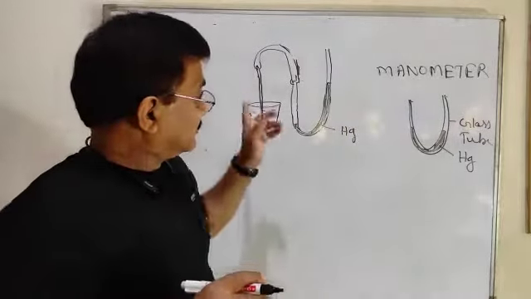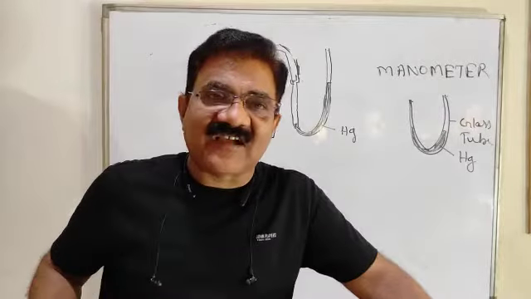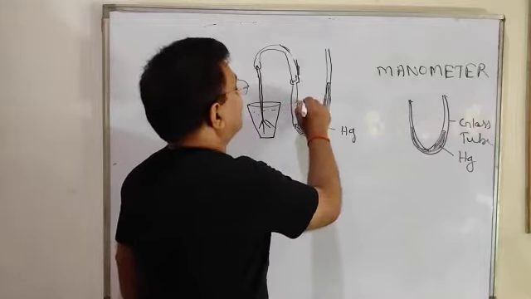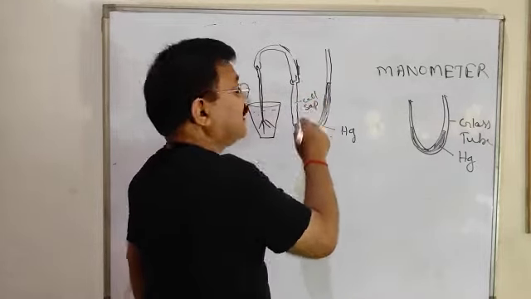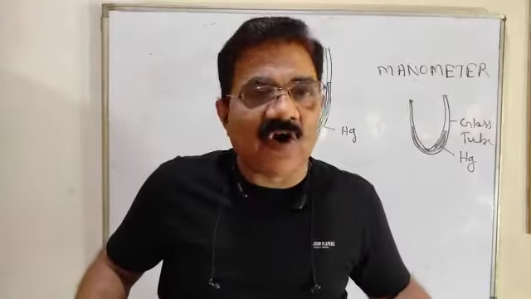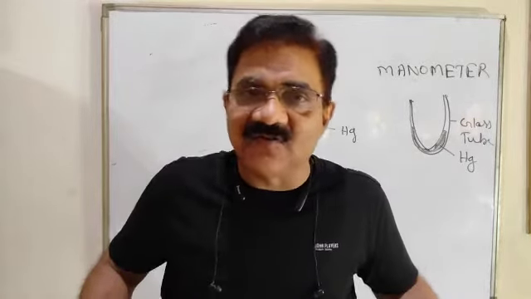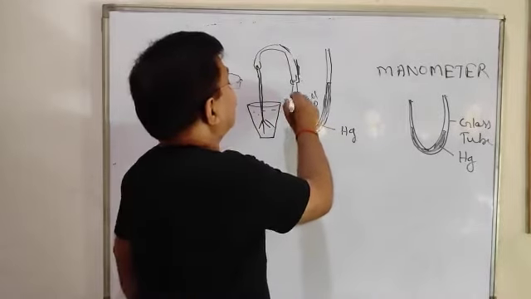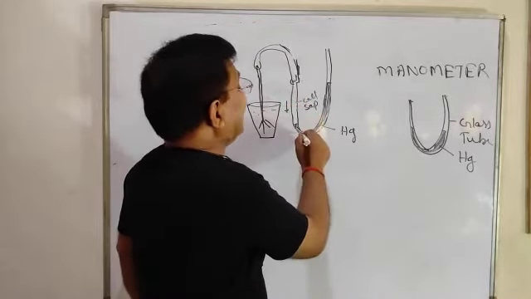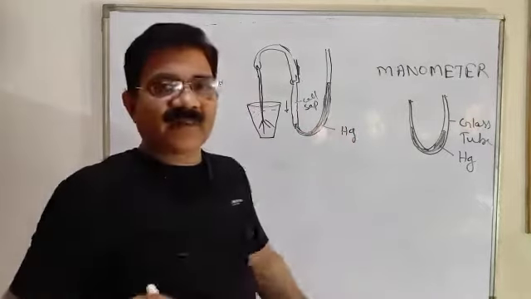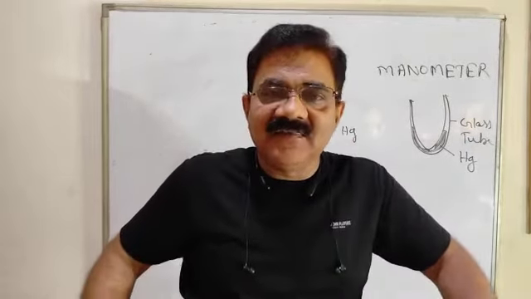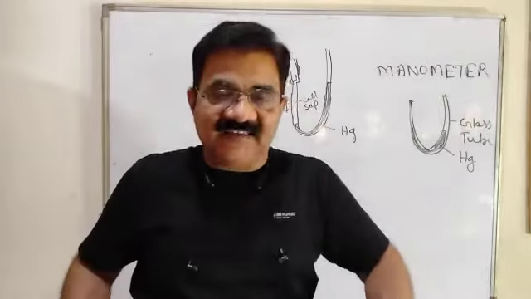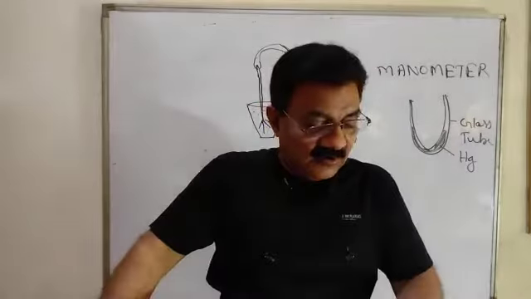Yes. The water or the cell sap which comes out from the stem will come here. Here cell sap will come, and we know that cell sap will not dissolve in mercury. Mercury does not allow anything to dissolve in it. So it will apply a pressure, and due to that pressure, in the next stem of the manometer there will be a rise in the mercury level. So it is an experiment to demonstrate root pressure.